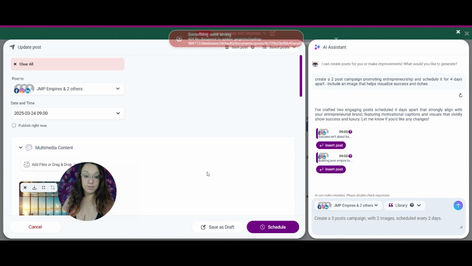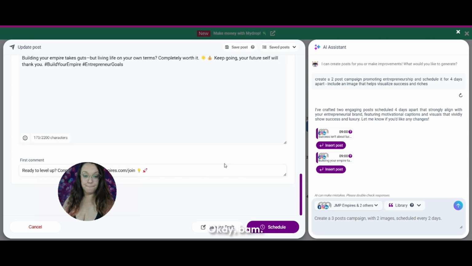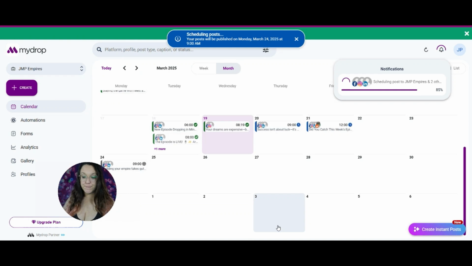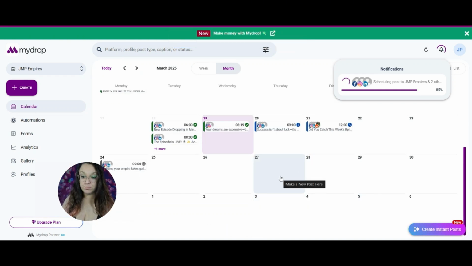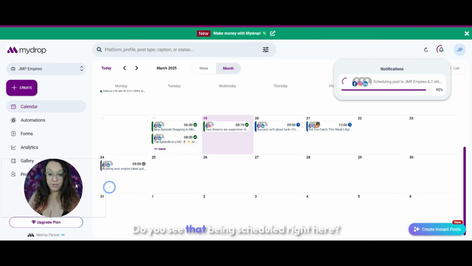Yes. Okay. Bam. There we go. See, so now that's scheduling that one for the 24th. Do you see that being scheduled right here?